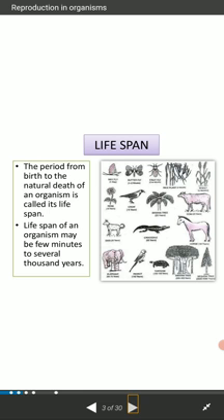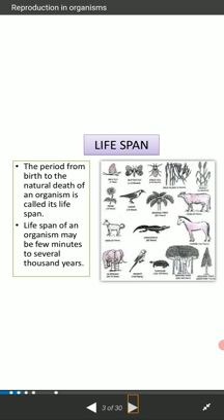This lifespan may be a few minutes or several thousand years, and this also depends on whether it is a unicellular organism, a multicellular organism, a vertebrate, an invertebrate, and so on.